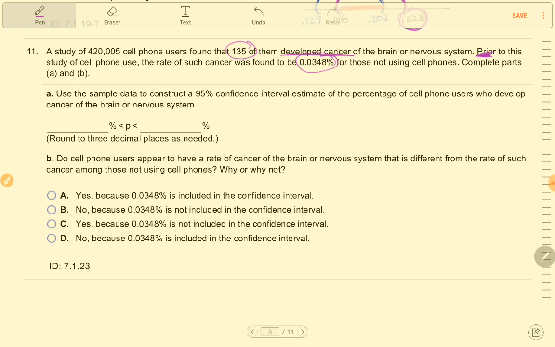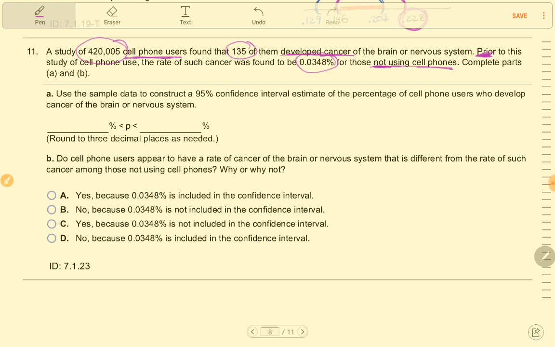Complete parts A and B. Use the sample data to construct a 95% confidence interval estimate of the percentage of cell phone users who develop cancer of the brain or nervous system. Okay. It says a study of 420,005 cell phone users, 135 of them developed cancer. Prior to this study of cell phone use, the rate of such cancer was found to be 0.0348% for those not using cell phones.